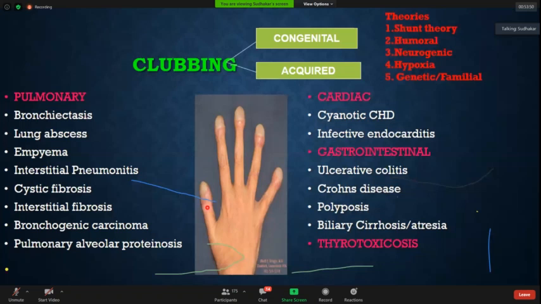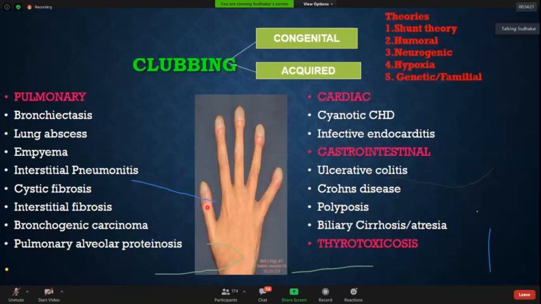The most important mechanism is the shunt theory. So what happens is that megakaryocytes, because of this congenital heart disease, escape the lungs. Why? Because of the right to left shunt. They escape the pulmonary circulation, they go to the systemic circulation, and then they go to all the peripheral circulation like your digits, and then they release PDGF and VEGF. So this is the platelet derived growth factor, and fibroblast proliferation happens, and that causes clubbing. That is the most accepted theory at present.